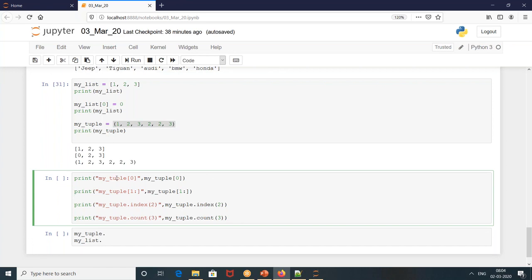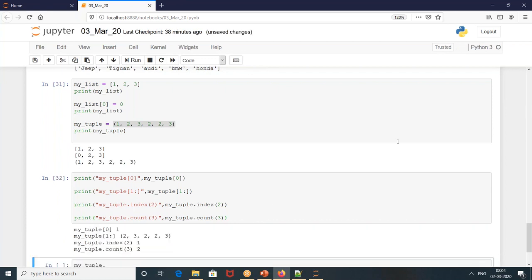Okay, wonderful. Then let's see the operations you can do with a tuple. You call my tuple of 0, it would give you the zeroth element. You call my tuple of 1 to end, then it will give you the first index to the last. Then my tuple index of 2 would give you the second element. My tuple count of 3 will give you the count of the number 3.